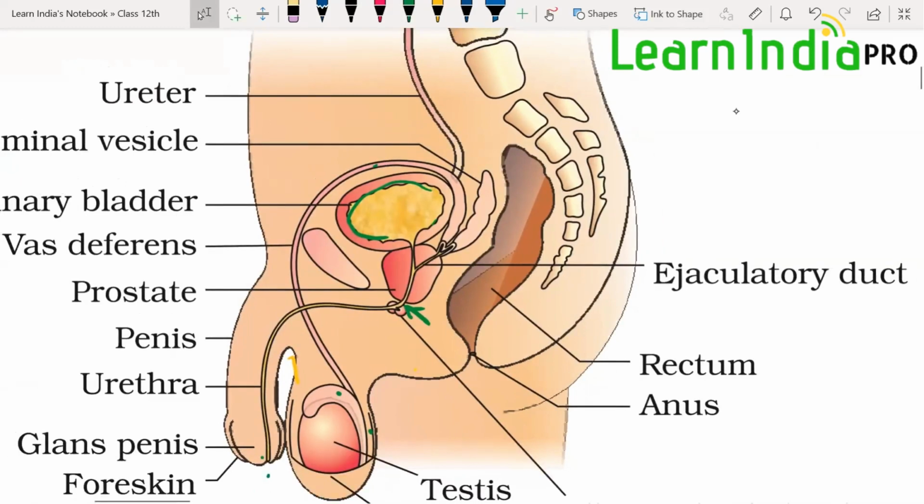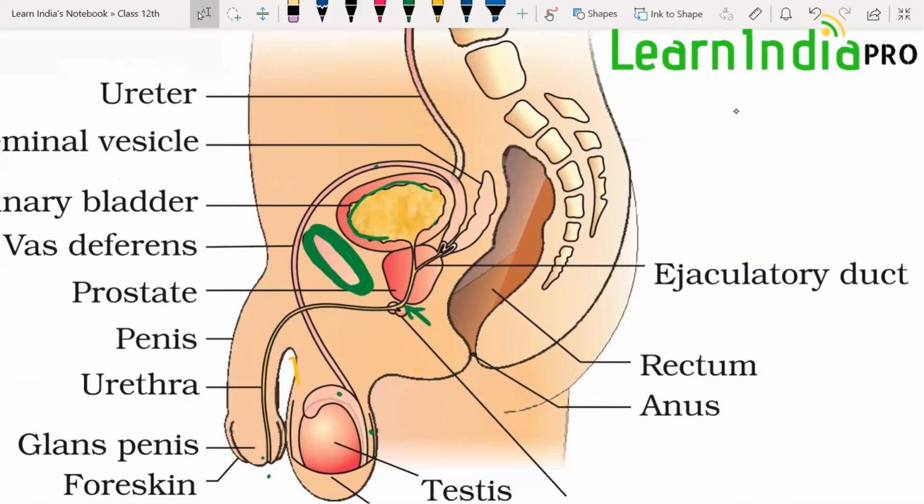This bone represents the pubic bone. In the pelvis region there is the pelvic girdle, and the part of the pelvic girdle in front joins to form the pubic symphysis. Behind the pubic symphysis, what is present? The membranous urethra. Then the third and the longest part is the penile urethra, which is the part of the penis.